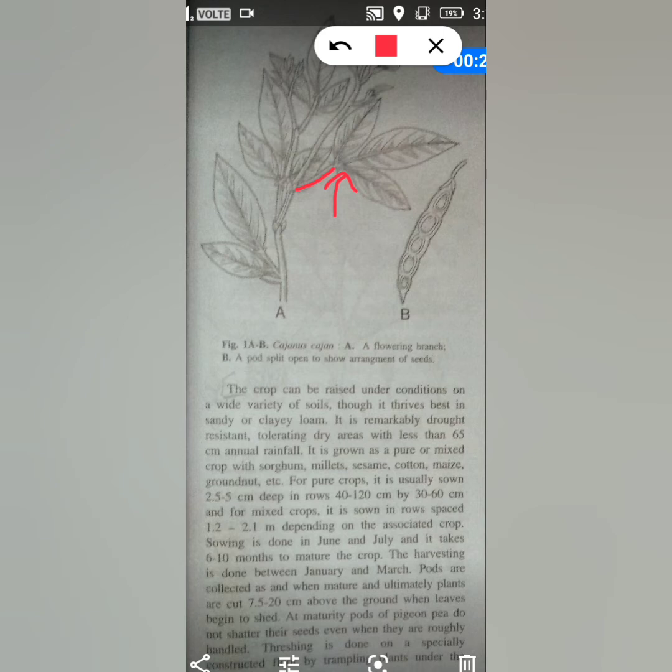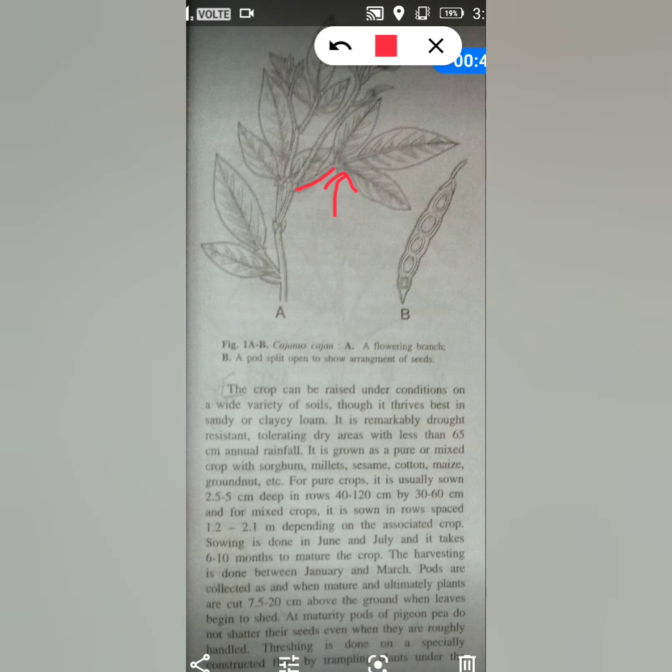So most of the leaves showing here are trifoliate, but you will find that in some pigeon pea plants, the leaves are not only trifoliate but also stipulate. Single leaves come out from the stem, from the branches.